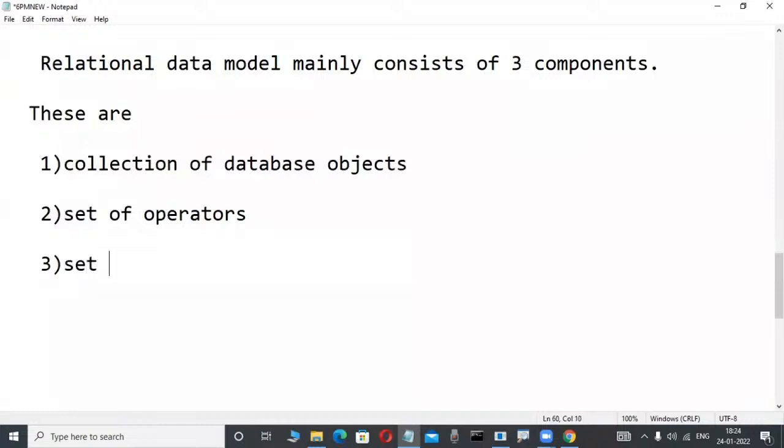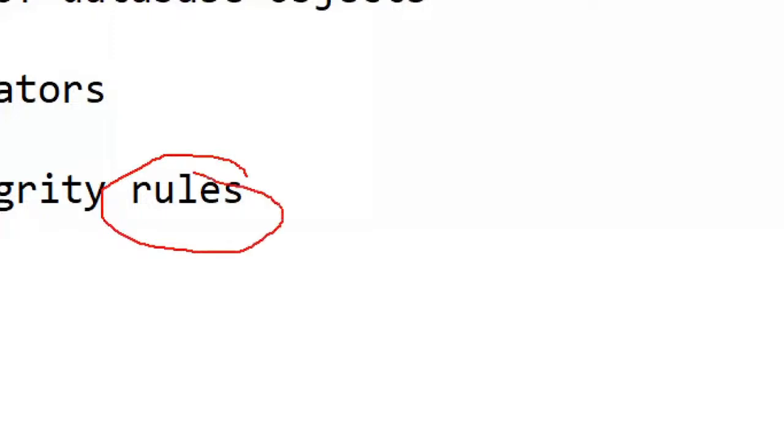Relational data model products always work based on a set of integrity rules. Very, very important. If you have an idea of these rules, you are not required to attend classes; learning on your own is enough. That powerful. So many people don't know these rules. Even if you type about integrity rules or relational database rules in Google, nobody writes about them. Experience is required. So many things are there.